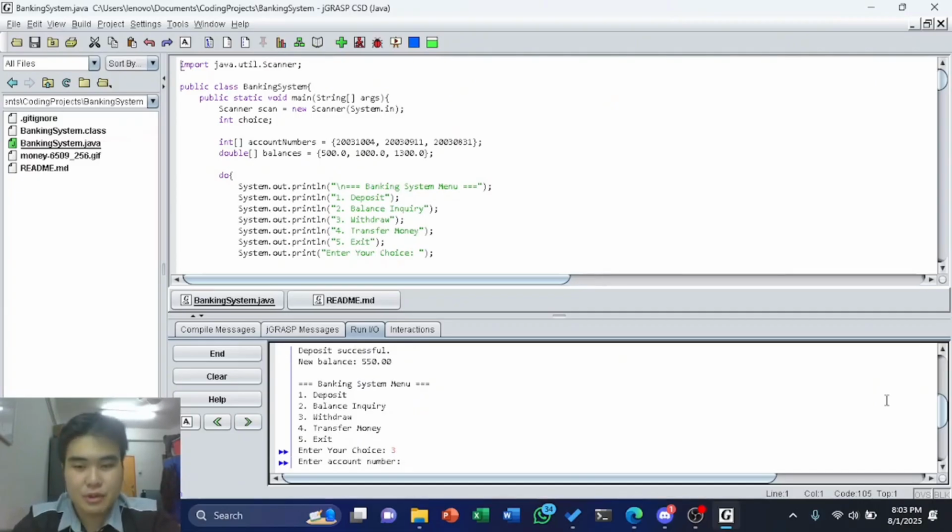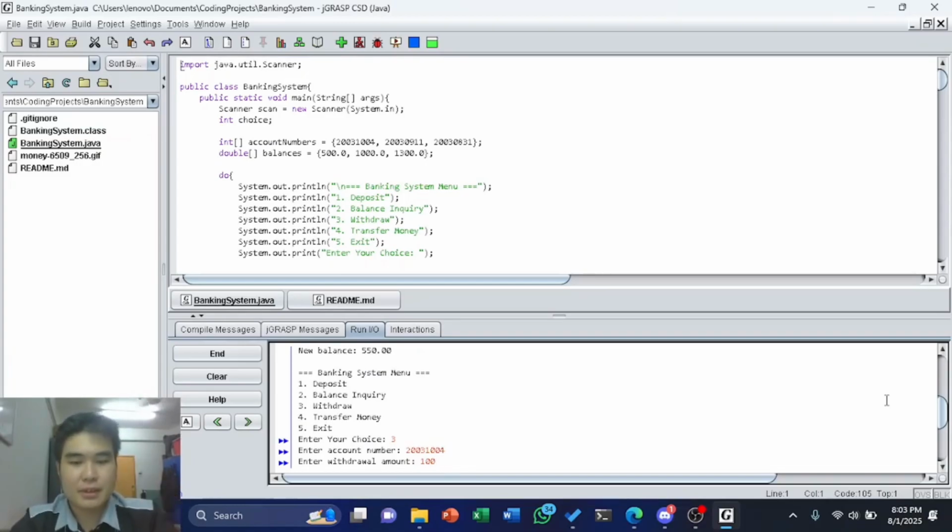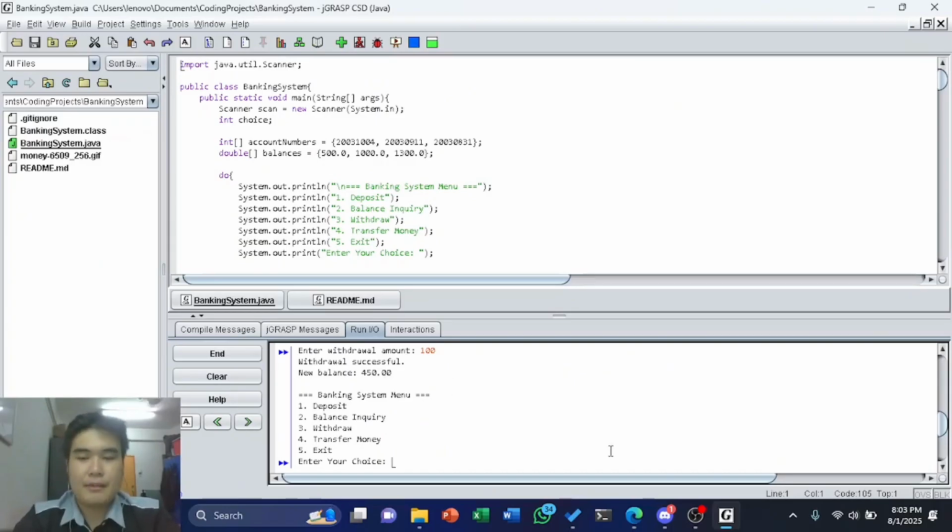I will enter withdraw and then my account, and I will withdraw 100 ringgit. Our balance before was 550, so after this our balance should be 450. There we go. After that, we can transfer money from one account to another.